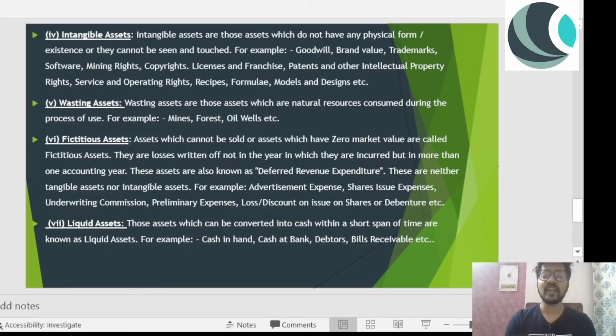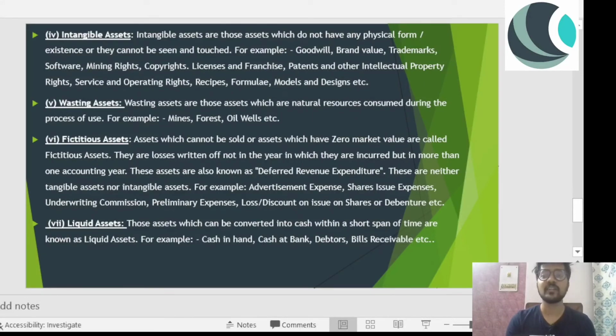Now the next one, fictitious asset. So these are assets which cannot be sold. Intangible asset can be sold, right? So these assets cannot be sold, or assets which have zero market value. You have to remember this, because I have got a question on this: which asset is also known as zero market value asset? There is a question right there for you. Zero market value assets are called fictitious assets. These cannot be sold.